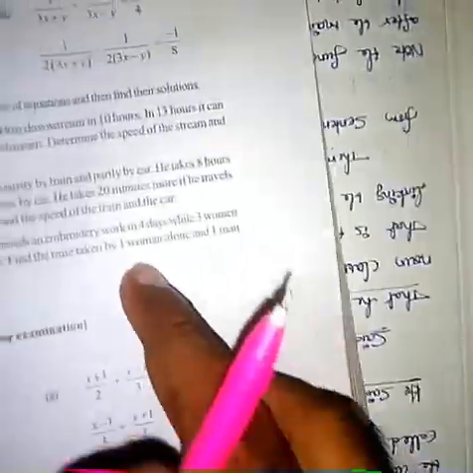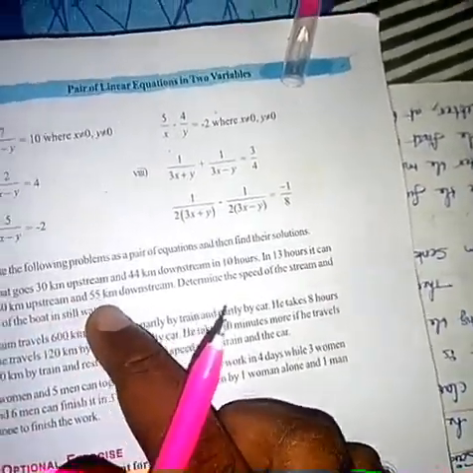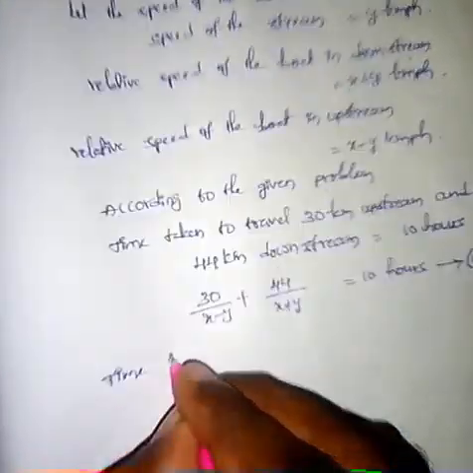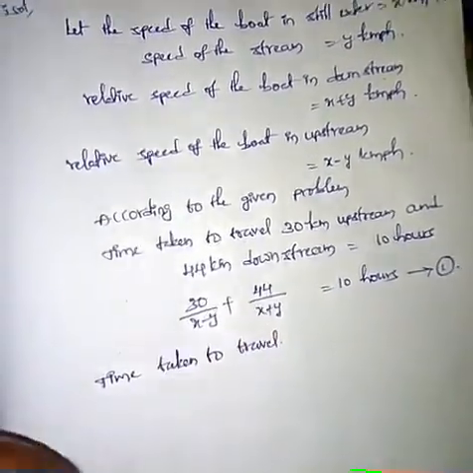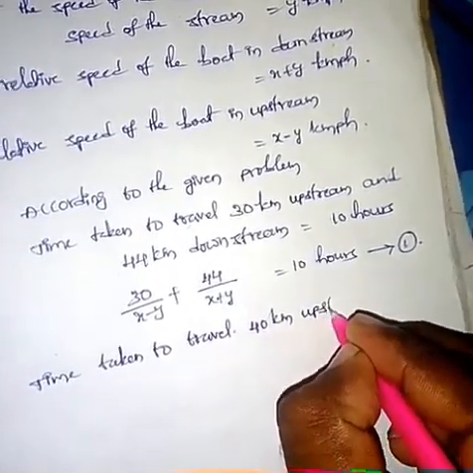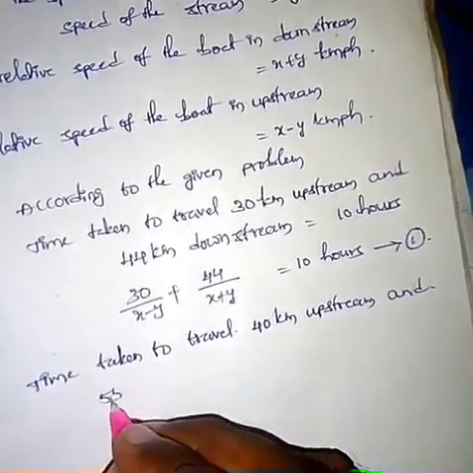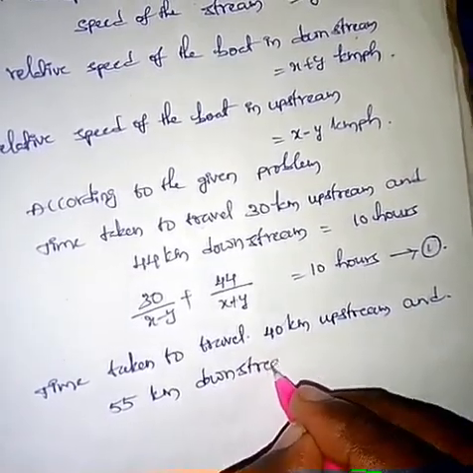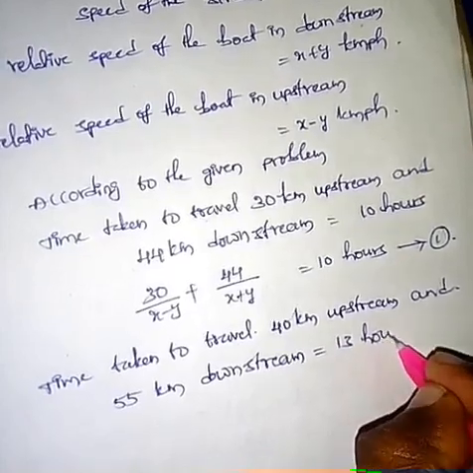And now coming to the second condition here, in 13 hours it can go 40 km upstream and 55 km downstream. So let me write here, the time taken to travel 40 km upstream and 55 km downstream is equal to 13 hours.